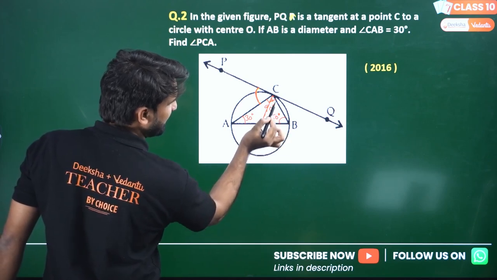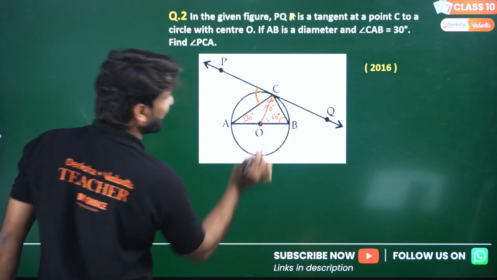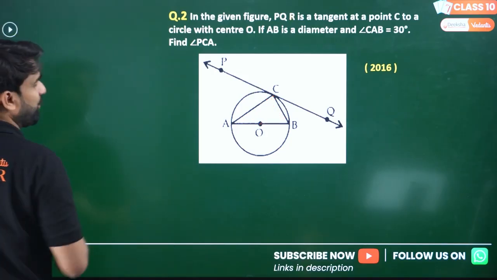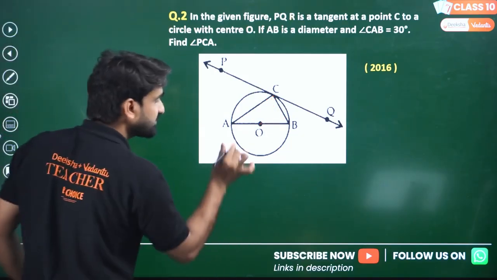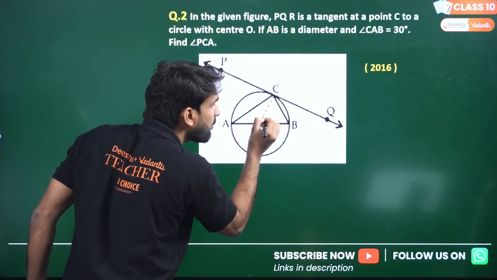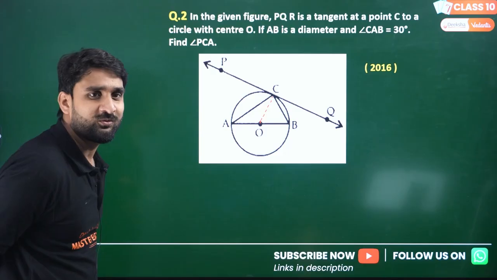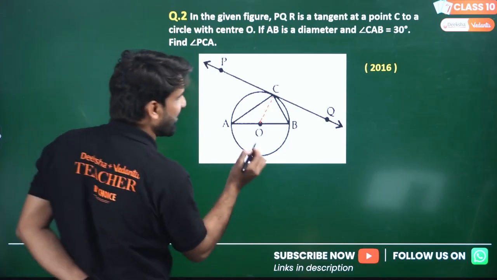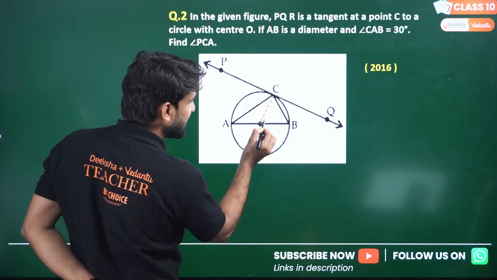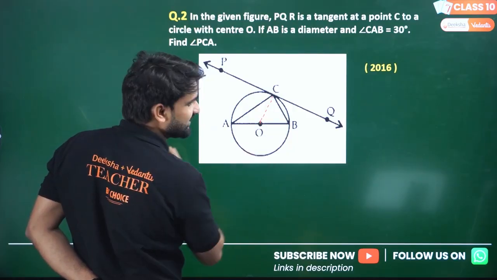If this is 60 degrees and this is 60 degrees, what will be this angle? Wow, this will also be 60 degrees. Let me erase all the points. See what I am doing here. If I join C to O, what will be the scenario? Wow, this angle will be equal to this angle, and this angle will be equal to this angle.